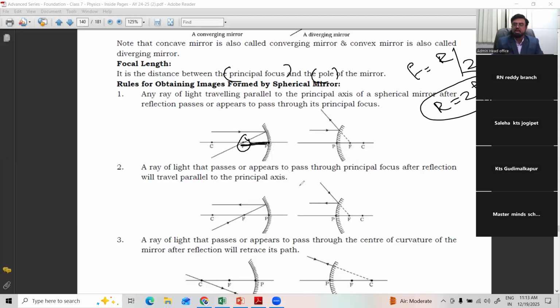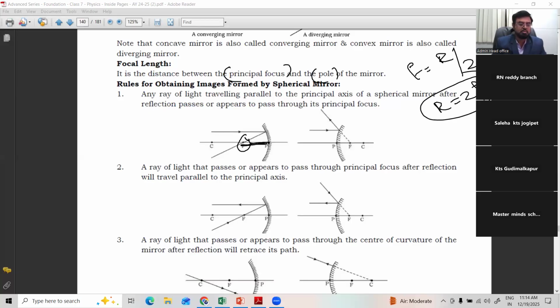You can see car headlights, torch lights, or dentists use a torch to focus on small parts of the teeth. That is one kind, that is converging. Headlights are diverging. There are many more applications of mirrors.